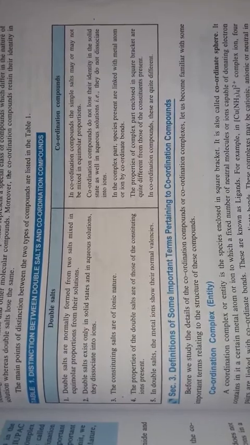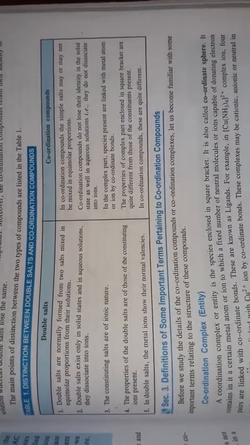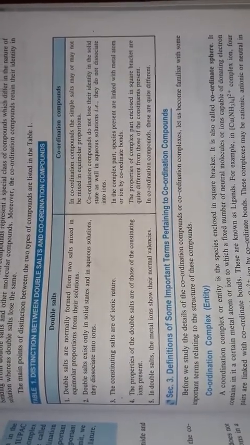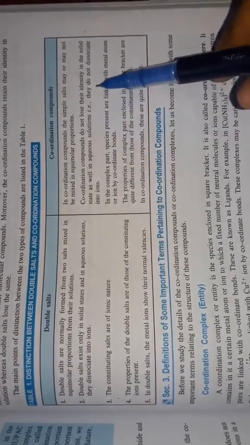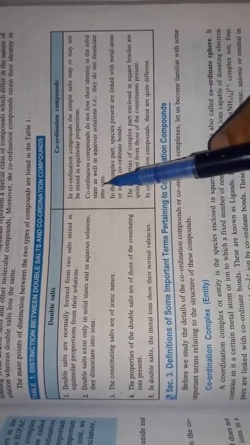Double salts exist in the solid state, and in aqueous solution they dissociate into ions. But coordination compounds do not lose their identity in the solid state as well as in aqueous solution, and they do not dissociate into ions.